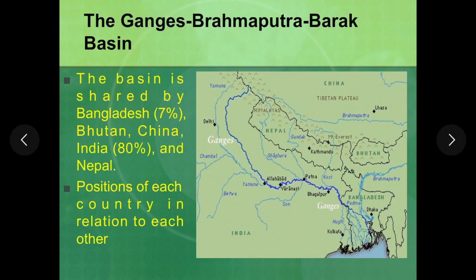As we have seen previously how an entrenched meander is formed, the river is at its place and the mountains built up due to tectonic activity, and to maintain the graded profile the river downcuts its own channel vertically and it remains at its place. So that is how the Brahmaputra river has found its way through the Himalayas into the Bay of Bengal.